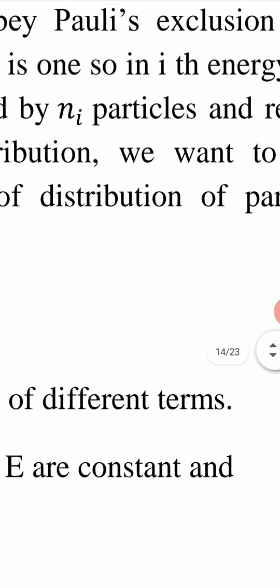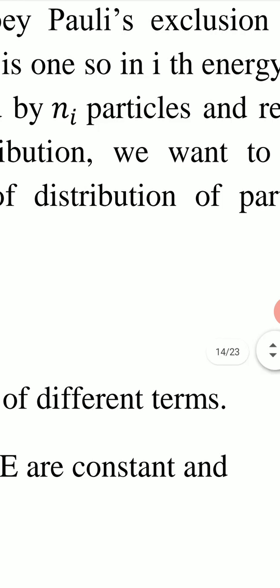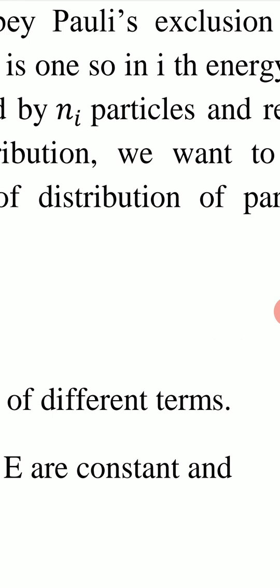In ith energy state of energy Ei, there are Gi levels, and we have to distribute Ni particles to these Gi energy levels. And in one energy level, we can put only one particle. So out of these Gi levels, Ni levels are filled by Ni particles, one in each level.